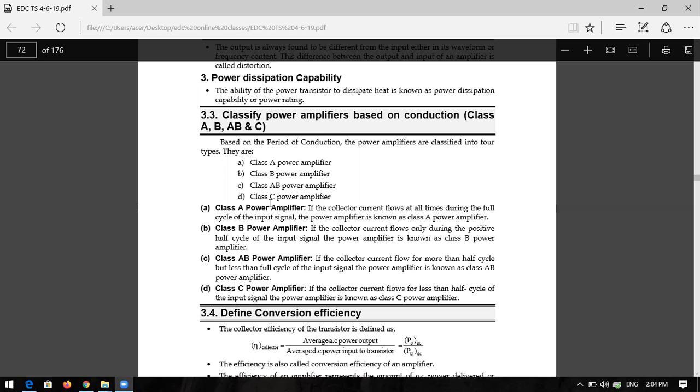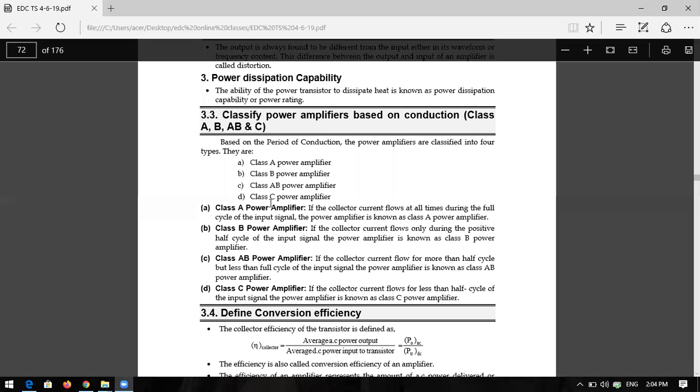So you should write down in your notes. Class A means full cycle, 360 degrees. Class B, 180 degrees. Class AB, greater than 180, less than 360. Class C, less than 180. Class D, less than 90 degrees.